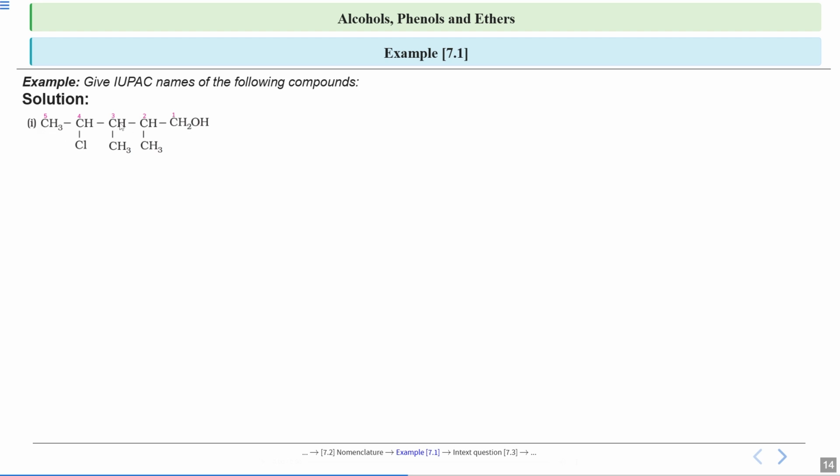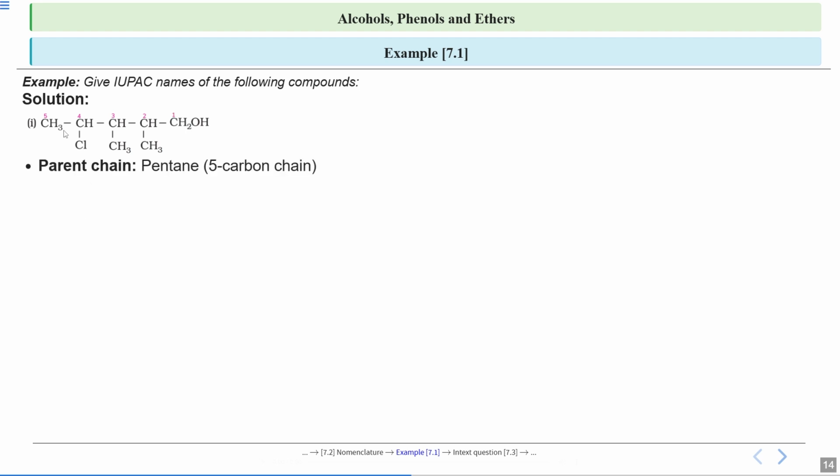Why not from this side? Because if I do it from this side, then the carbon to which your OH is attached will get the 5th number. And as said, you have to do the numbering in such a way that the carbon to which your OH is attached gets the least possible number. So this will be your longest carbon chain and this carbon will get the first priority.